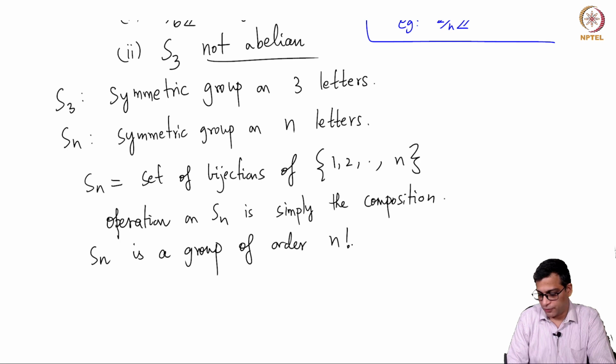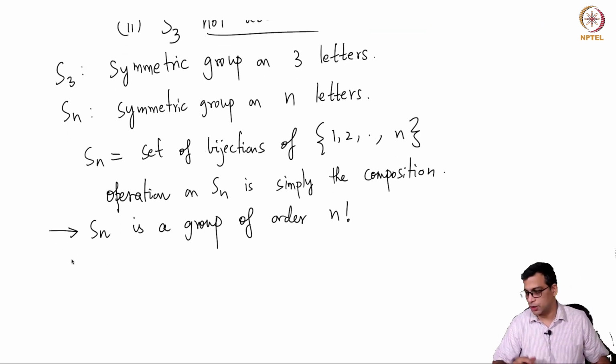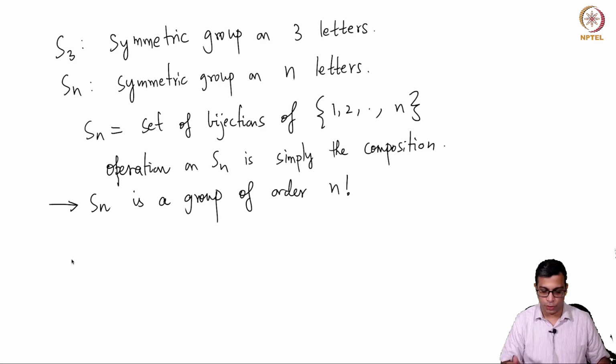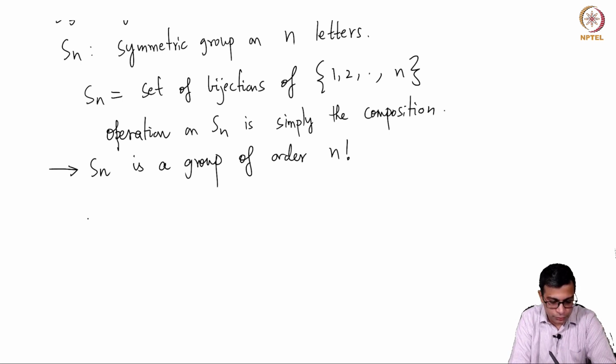So, these are all standard facts that I will only mention and not prove. Again, this is something that is done at the beginning of any standard group theory course. So, I am not going to spend time proving this, but typically how do we describe elements of Sn? We use cycle notation.